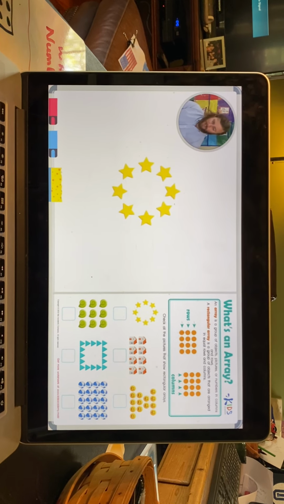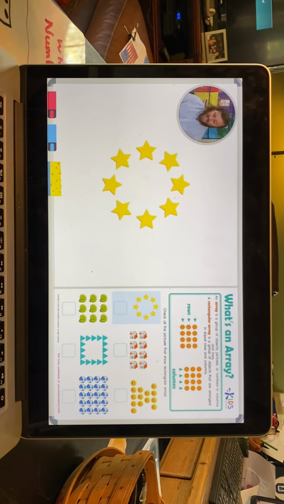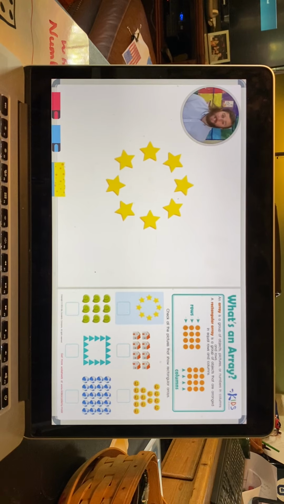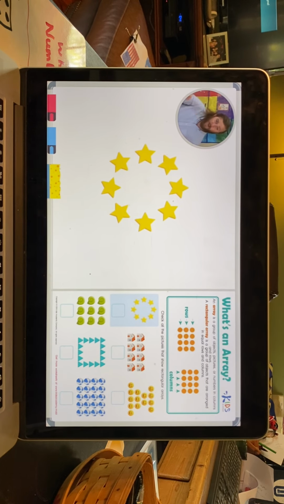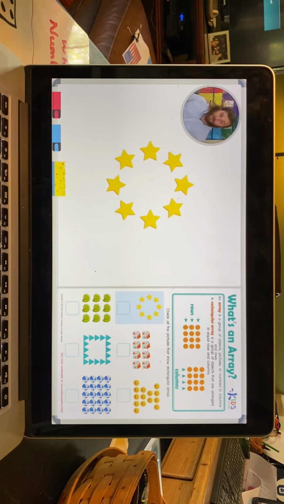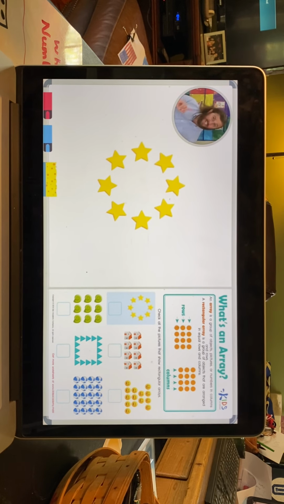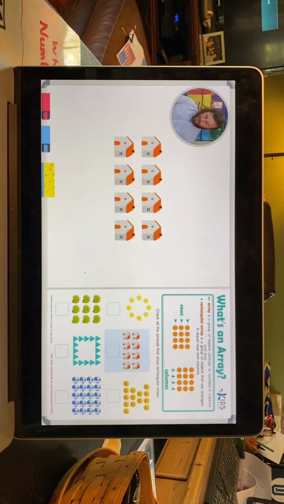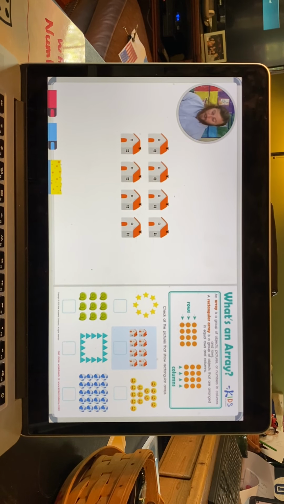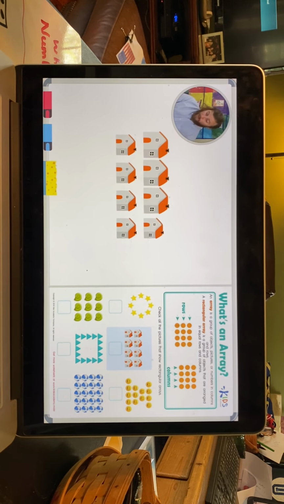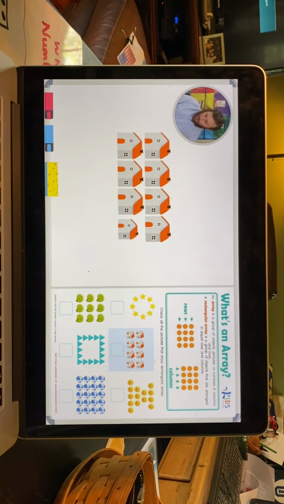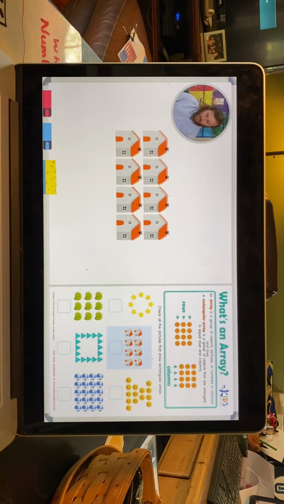So let's look at our first picture. In our first picture, I see a circular group of stars. Now, I know that it has to have columns and rows, and I don't see any columns and rows in this picture, so this is not an array. Our second picture shows houses, and in this picture, there's 1, 2, 3, 4 houses in the first row, and there's also 1, 2, 3, 4 houses in the second row too.